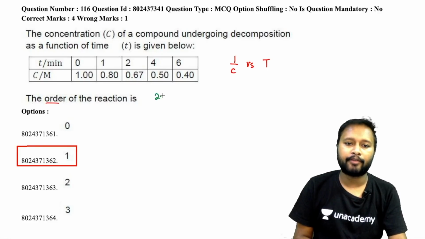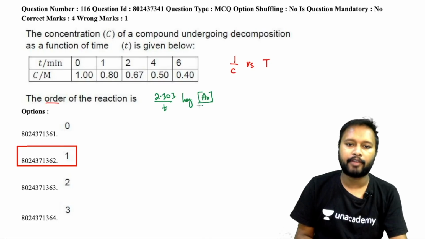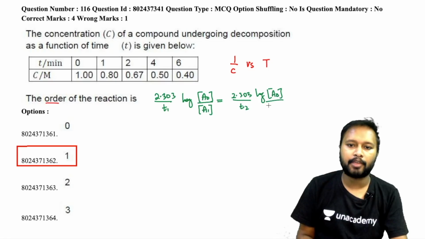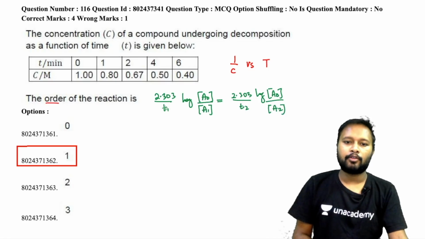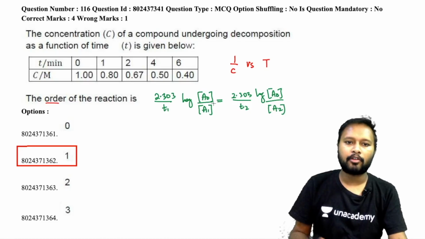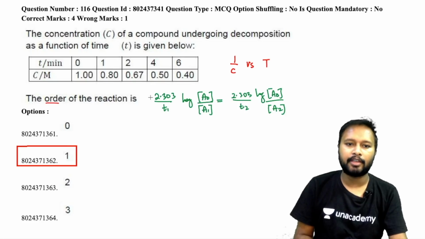With the first order equation you have 2.303 upon t log initial concentration divided by final concentration, and you can just take it for two different times. So it can be t1 and the final concentration can be a1, and it will be 2.303 upon t2 and log initial concentration by final concentration a2. Because the rate constant is going to remain the same over all the reaction, that's why you can equate it like that. And what I did is I just tried to plot t1 for this, and then I tried to plot t2 for this.